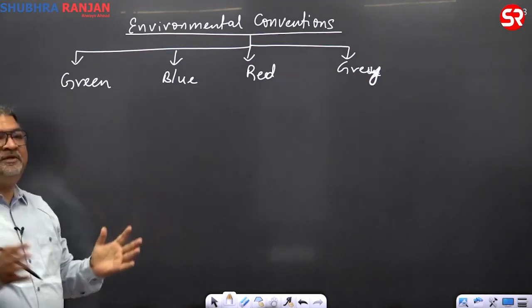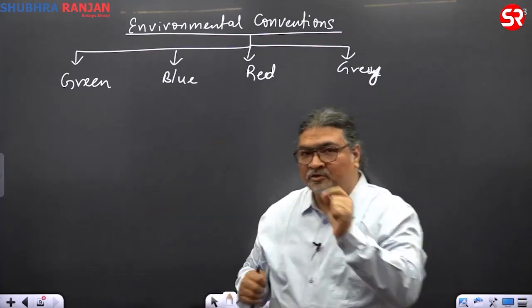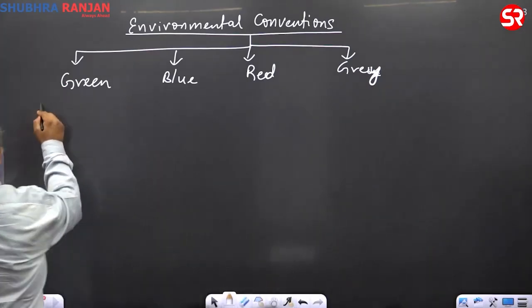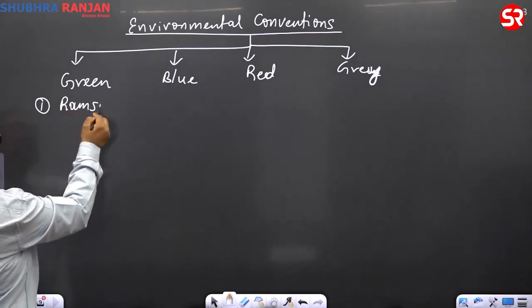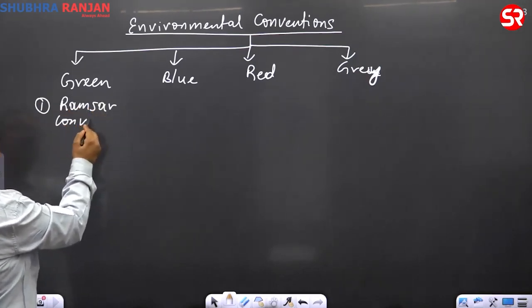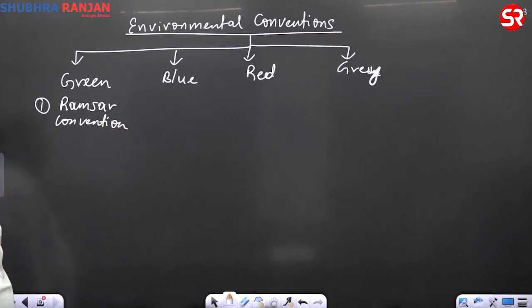See, multilateralism in environment all started in the 70s after Stockholm. The first very important thing which comes into the green area is the Ramsar. Since we will be covering it in the classroom, we added Ramsar sites. 5 new Ramsar sites have been added. Now India has got 80 Ramsar sites. So this will help you as background.